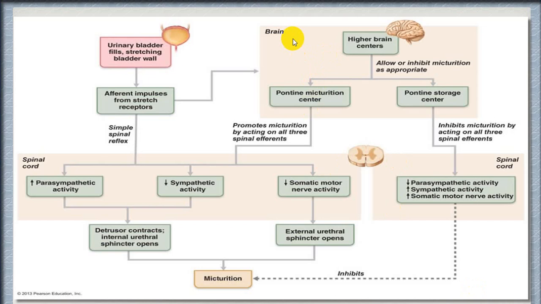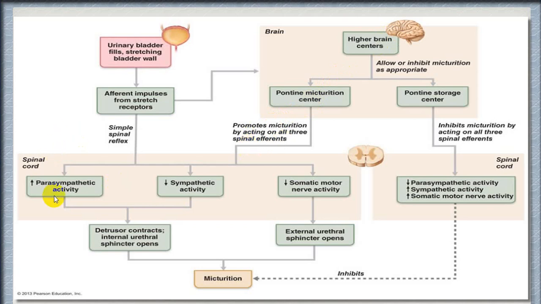Same thing explained very simply. Higher center will have action on pontine center. By and large, the higher center will inhibit, and that inhibition will give rise to storage, while the micturition center, whenever there is no inhibition, environment is comfortable, then facilitatory center is stimulated, which will promote micturition by acting on three.